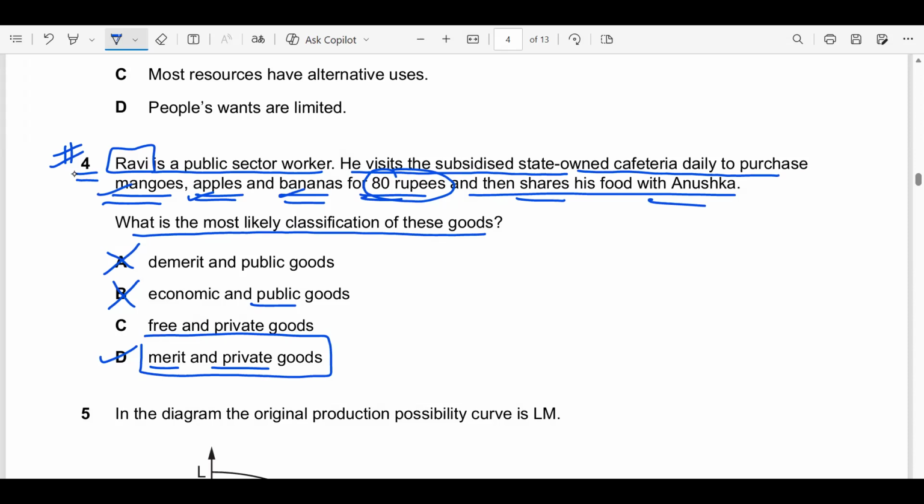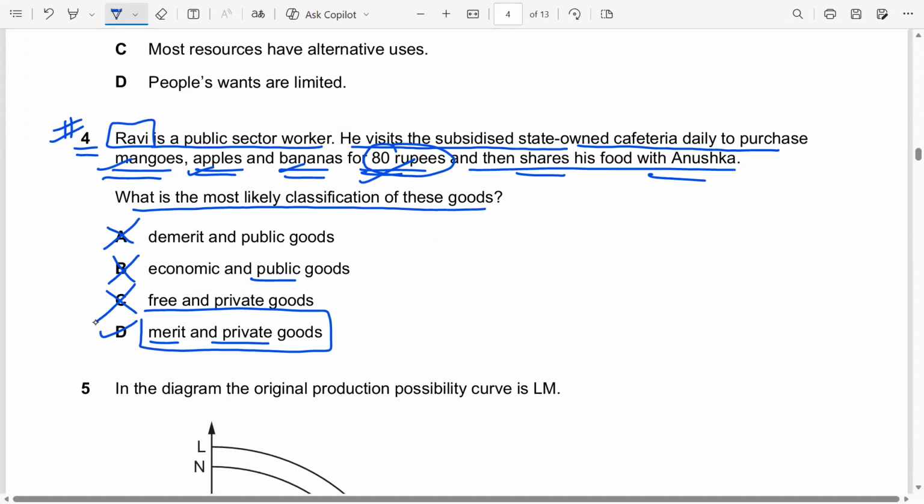Public goods, you don't have to pay anything. Public goods are non-excludable. You can't exclude someone from having access to a public good. They are free of charge. You don't have to pay a price for them. Mangoes, apples, and bananas are coming for a price of 80 rupees. So they are not public goods. Plus, mangoes, apples, and bananas are rival in consumption. If Ravi consumes them, Anushka has a lower quantity of them to be consumed. Option C is also not the answer because they are not free. They are coming for 80 rupees. That means my answer is option D.